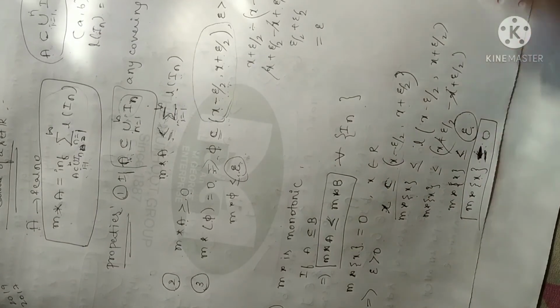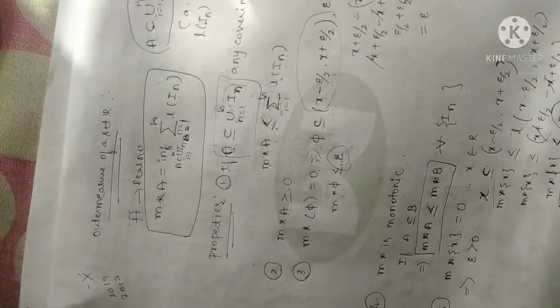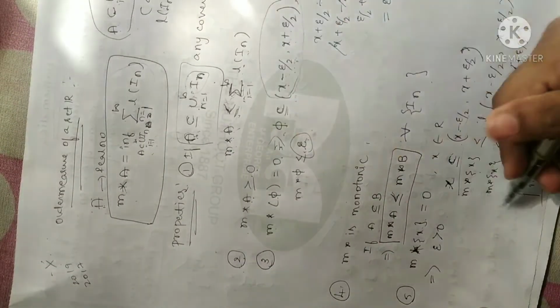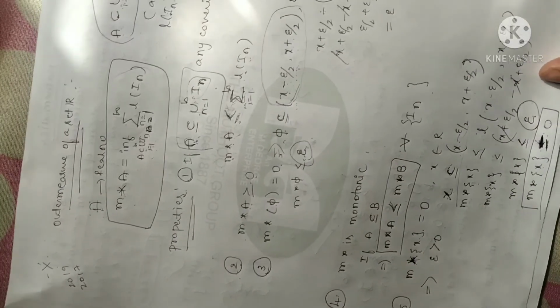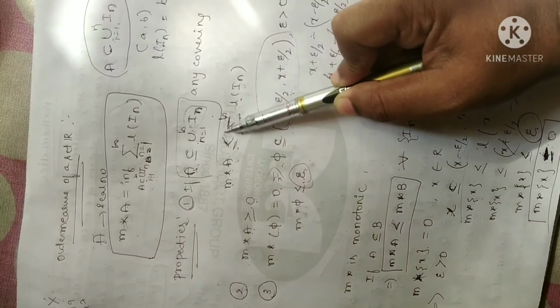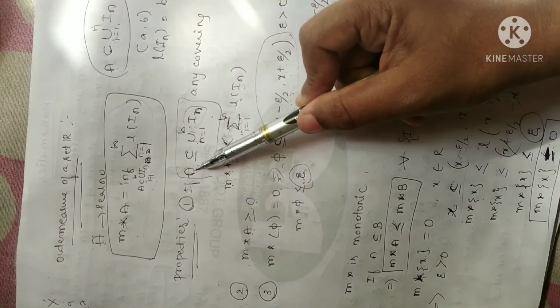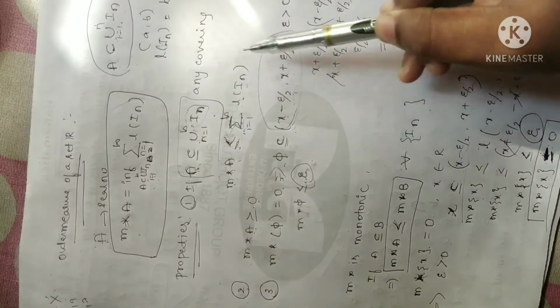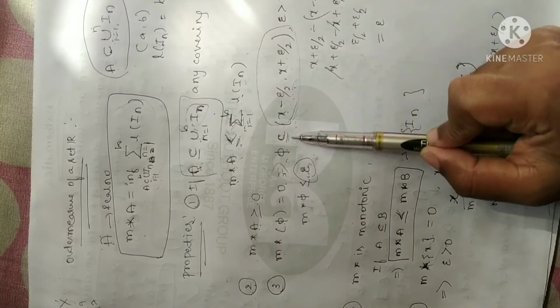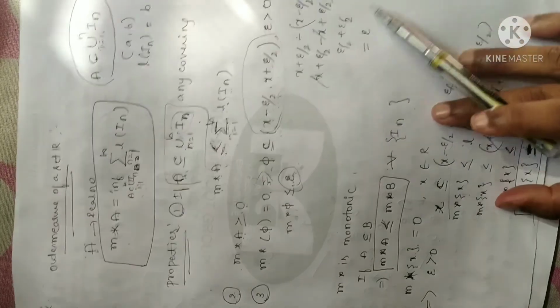Hope it is clear. Now the sixth and seventh properties are also there. Let me revise all these five properties so it is easy for you to remember. First property: if you have a subset, you can write less than or equal to, that is monotonic, and when you apply measure here, you have to take the length of an interval. Next, measure of null set is 0, and we can write it like this in terms of epsilon.